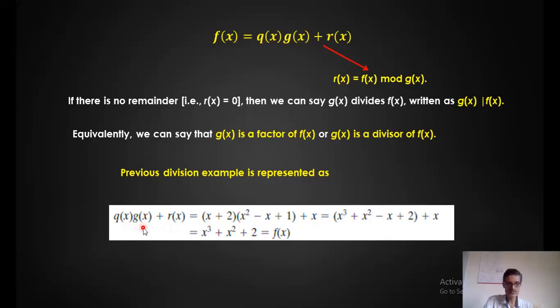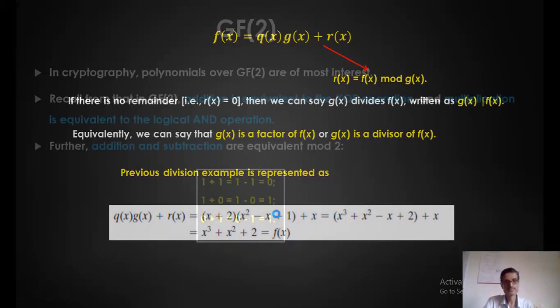If I apply the same rule to the previous example, this is how I can represent it: q of x, g of x plus r of x. In the previous example which I showed earlier, my g of x was x square minus x plus 1, I think, if I am not wrong. That is g of x multiplied by q of x. This is the quotient I got, and this is the remainder I got. When I multiply these and add the remainder, I will get f of x. So in this same fashion, I have represented the previous example. That's all, just go through that.